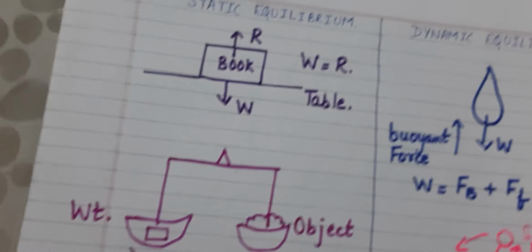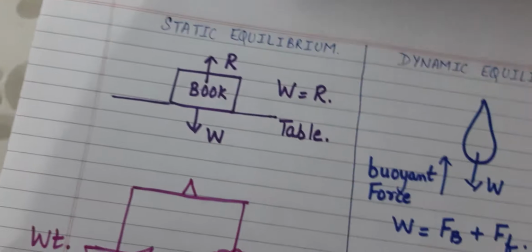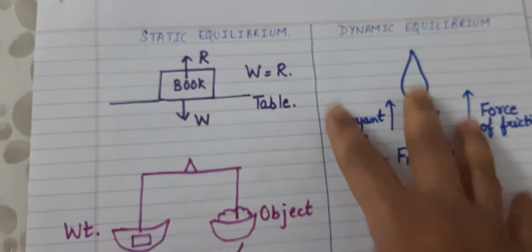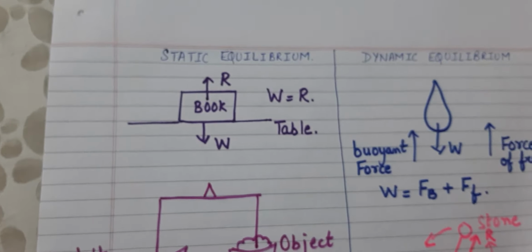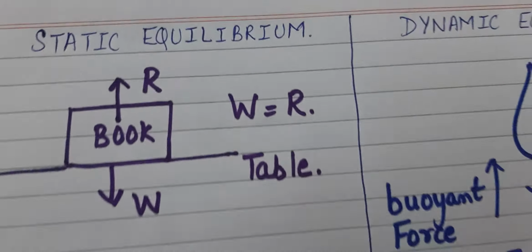Now I move to static equilibrium. Children, static equilibrium is a very simple topic. I mean static and dynamic; there are two types of equilibrium. I have taken two examples of both and then I'll make you understand. First, I take the example of a book which is lying on the table. Let us suppose that this is the book lying on the table. Now you can see that the book is in static equilibrium.